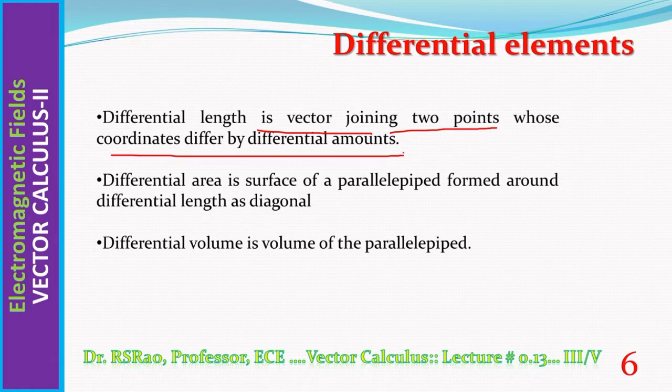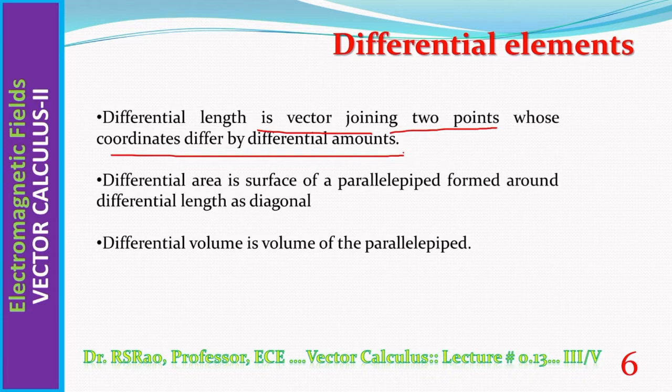As already mentioned, in electromagnetics we come across line integrals, surface integrals, and volume integrals. A line integral means the integral of some vector quantity and differential length, integration over some path. So dL is there. What is this dL? dL is called differential length. So line integrals involve differential length, surface integrals involve differential areas, and volume integrals involve differential volume.